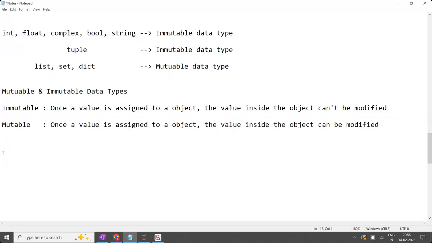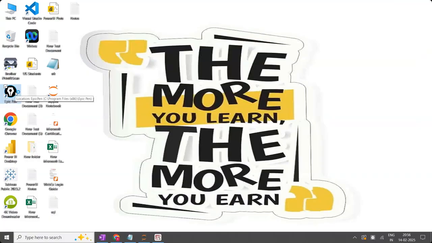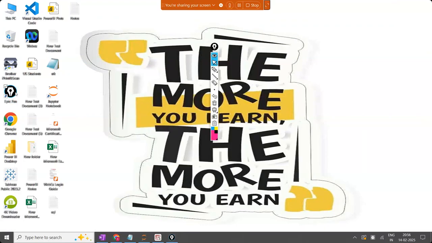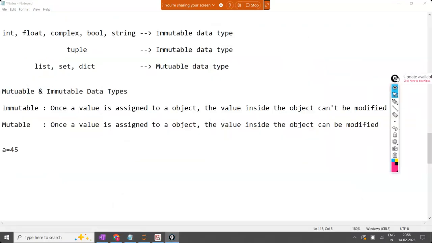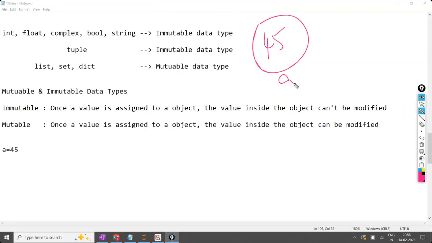Now here I'm going to take A is equal to 45. What happens is that basically it is going to create an object. One object will be created. What is that object? A is equal to 45. Now what type of object is A? It is immutable.